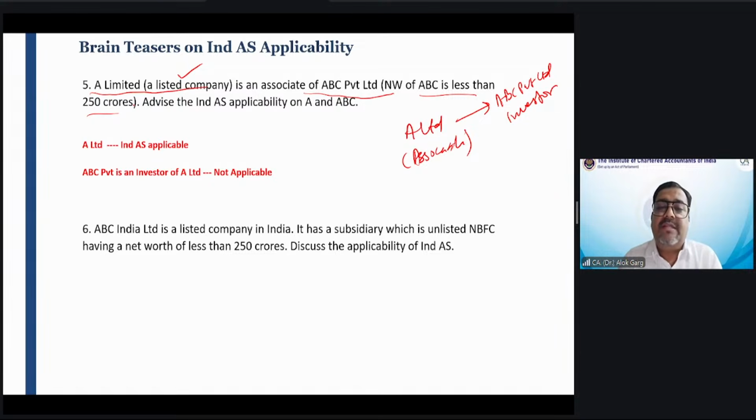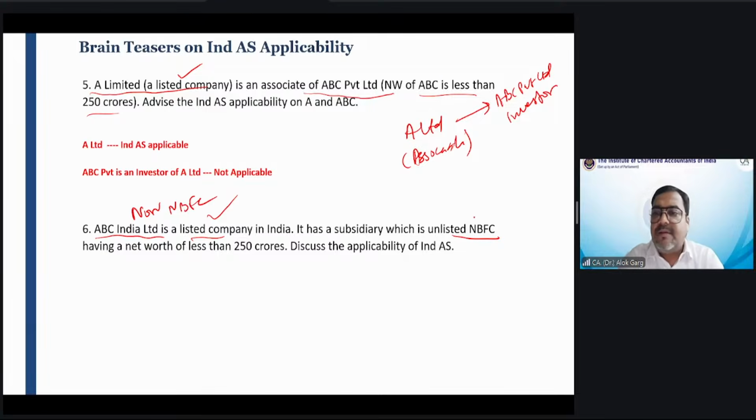ABC India Limited is a listed company in India. Yes, Ind AS applicable. It has a subsidiary which is an unlisted NBFC. The parent company is non-NBFC.